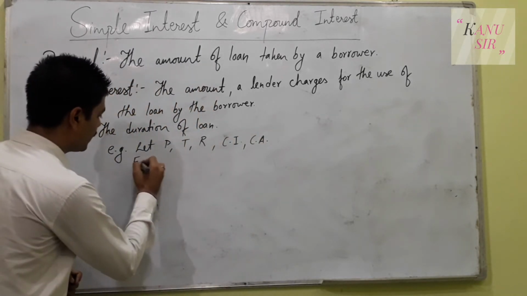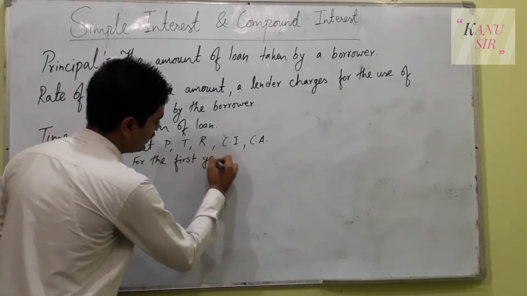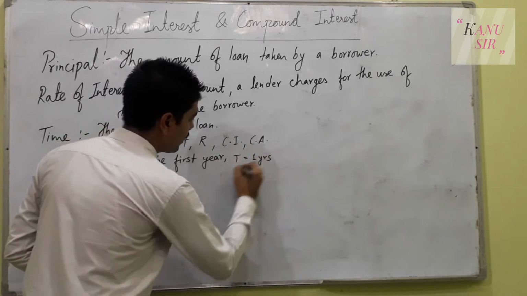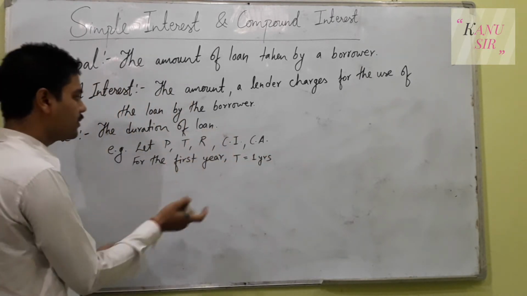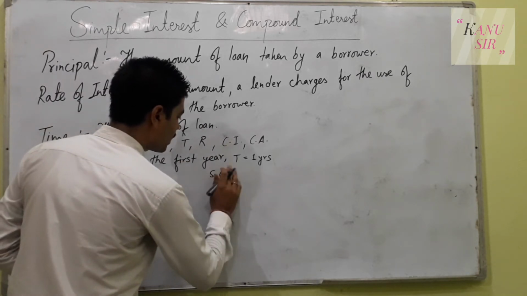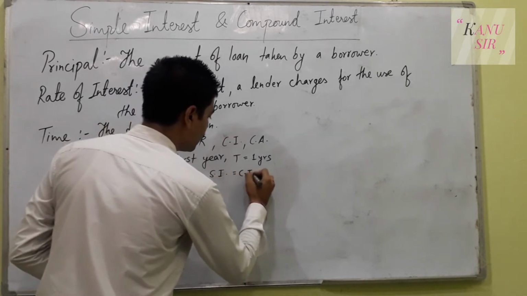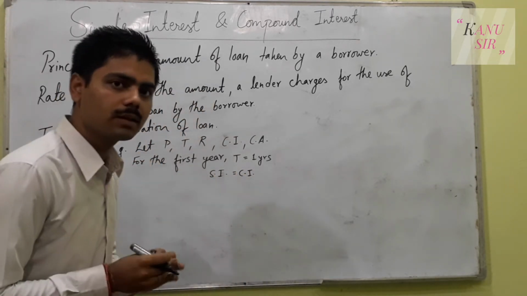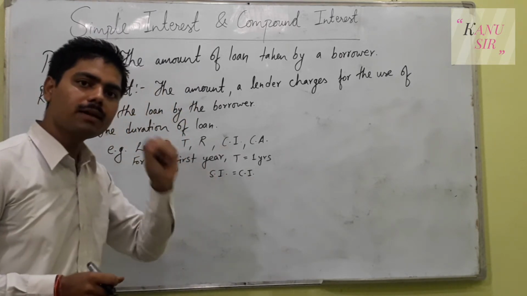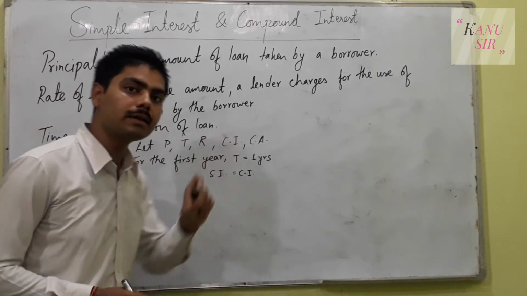So for the first year, the time duration will be 1 year, the rate of interest will be R as it is, and the principal is P. Hence we will use the same value as the simple interest, because I have said that for the very first year the compound interest and simple interest formulas will be the same if the rate of interest is given per year.